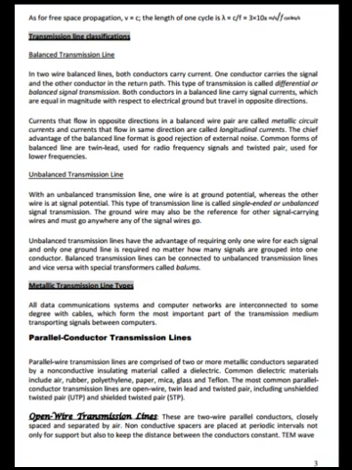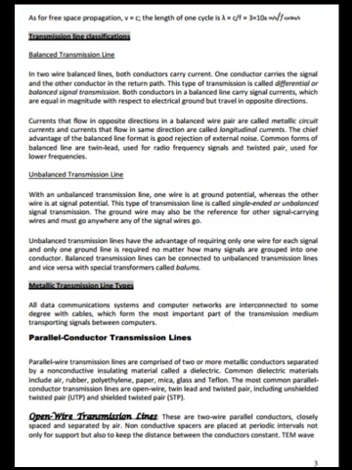Transmission line classification: balanced transmission line. In two-wire balanced lines, both conductors carry current. One conductor carries the signal and the other conductor is the return path. This type of transmission is called differential or balanced signal transmission. Both conductors in a balanced line carry signal currents which are equal in magnitude with respect to electrical ground but travel in opposite directions.